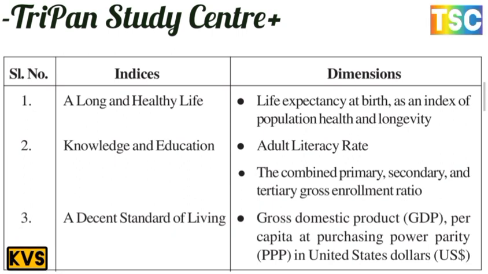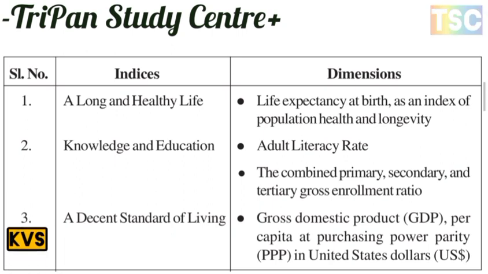A long and healthy life: life expectancy at birth as an index of the population's health and longevity. Second, knowledge and education: adult literacy rate and the combined primary, secondary and tertiary gross enrollment ratio.